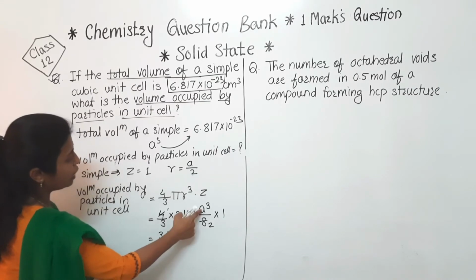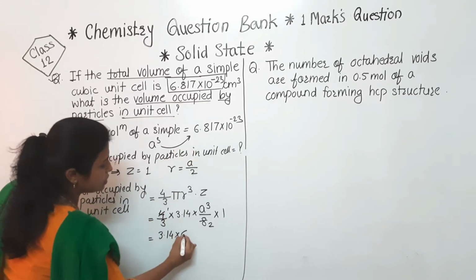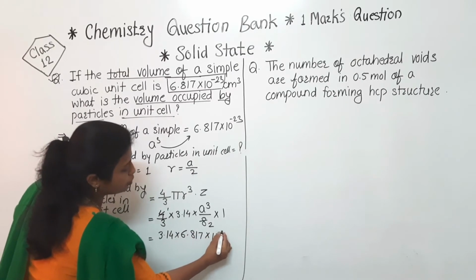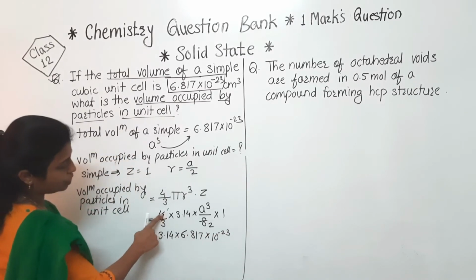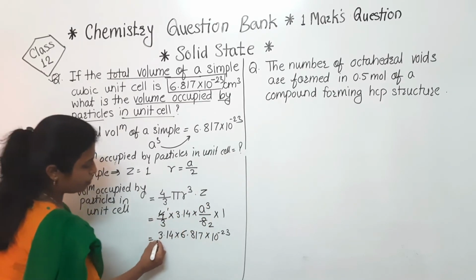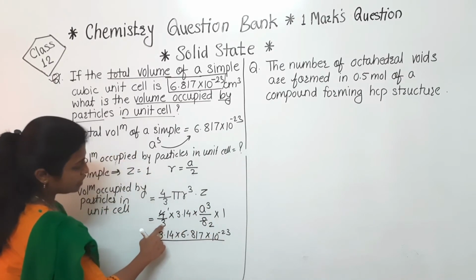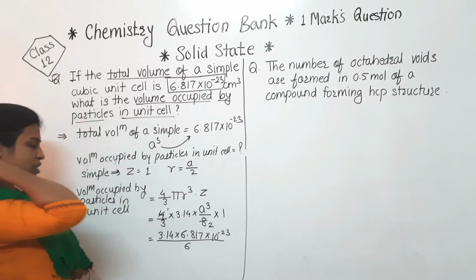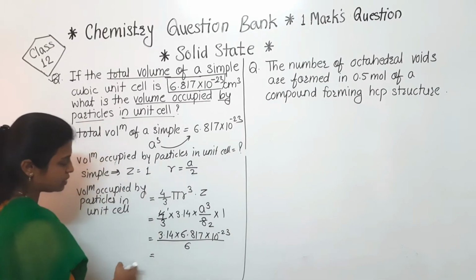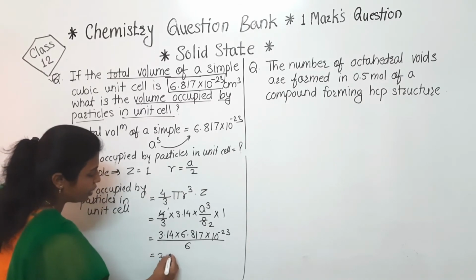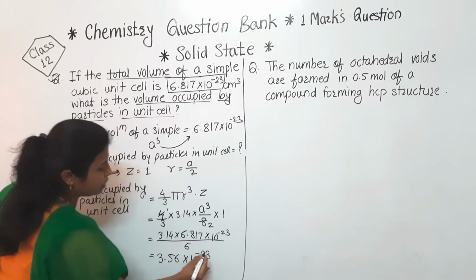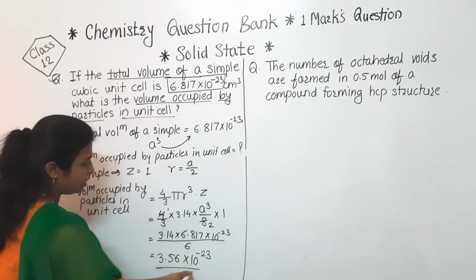3.14. What is the value of a cube? That is 6.817 into 10 raised to minus 23. So here in this way we have completed upper part. What remaining is 3 2 जा 6. So simply we have to solve this calculation and finally we will get the answer and that will be 3.56 into 10 raised to minus 23 and this is the final answer.